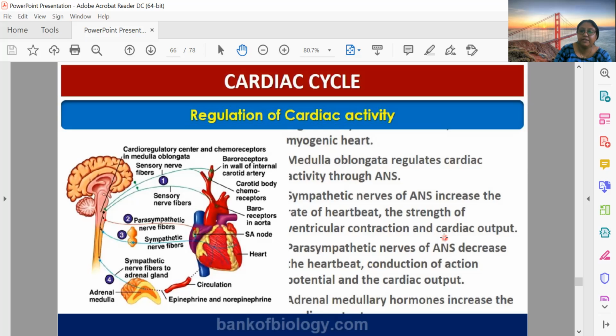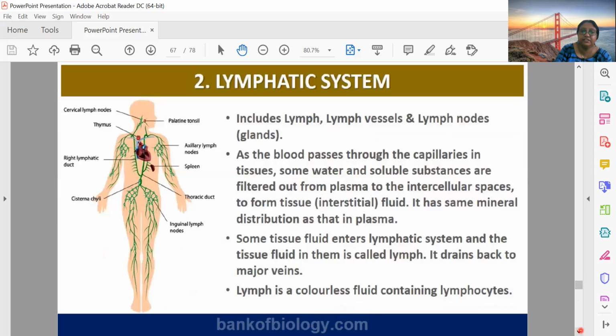There are adrenal medullary hormones which increase the activity of the heart. You know, adrenaline is known as the hormone which will always increase the heartbeat and all. So next is the lymphatic system. We will finish this last topic and conclude today.